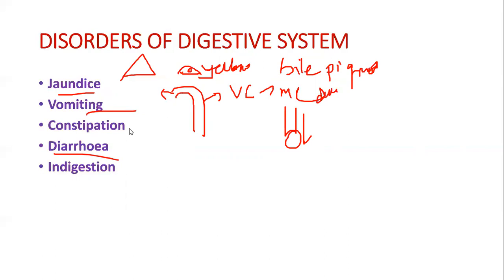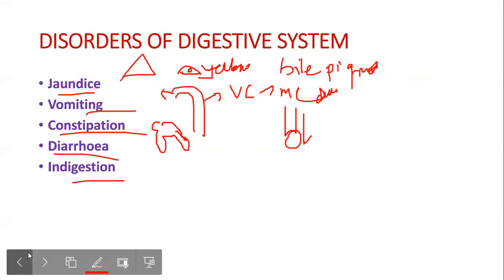And in the rectum, if the food is stuck and doesn't go out, it is called constipation, where the feces is retained in the rectum. And diarrhea, like I explained, is an abnormal frequency of bowel movement. And indigestion is when the food is not properly digested, which leads to a feeling of fullness. That is called indigestion.